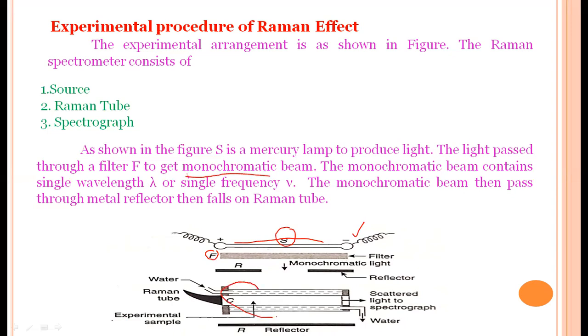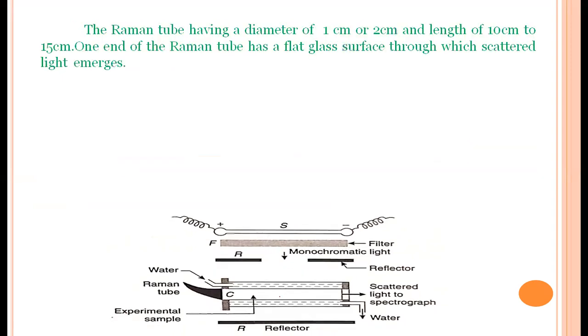When this light enters the Raman tube, which has a diameter of around 1 centimeter to 2 centimeter and a length of around 10 centimeter to 15 centimeter, it is filled with the required material, which may be liquid, gas, or transparent solid material.